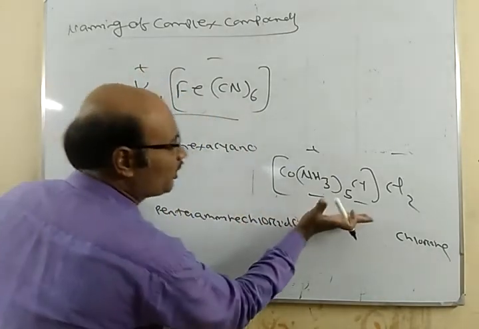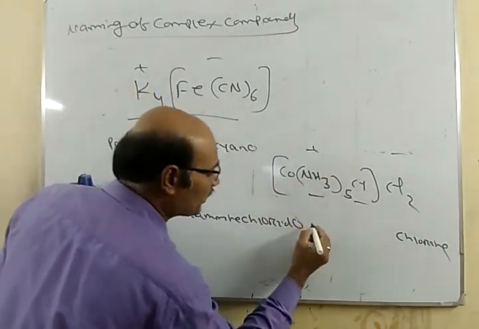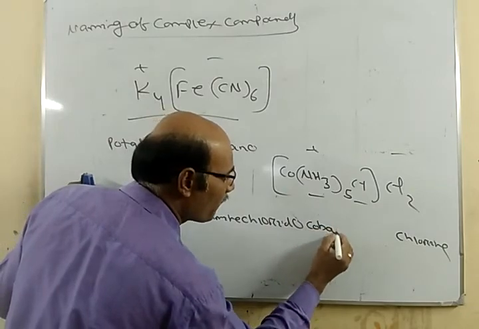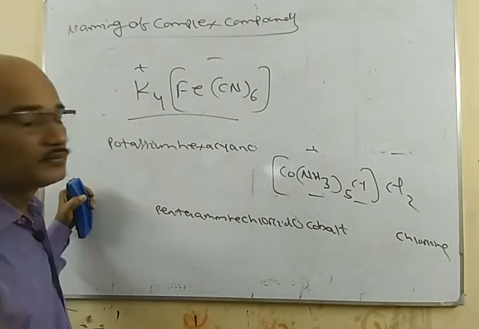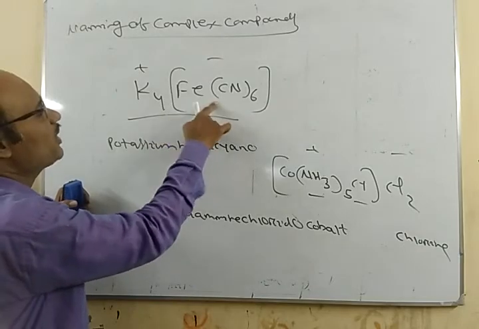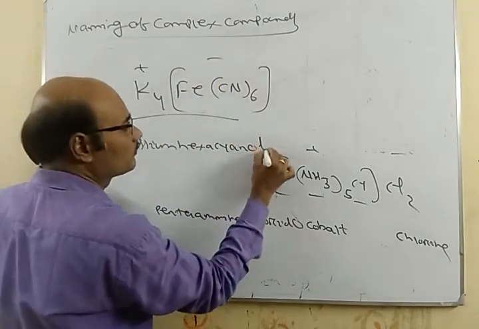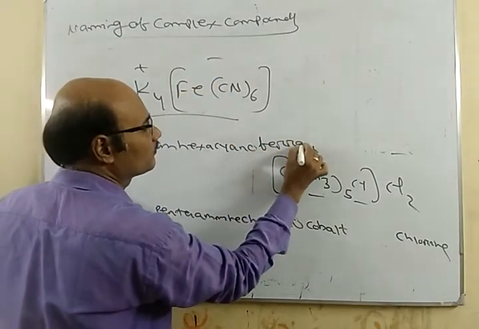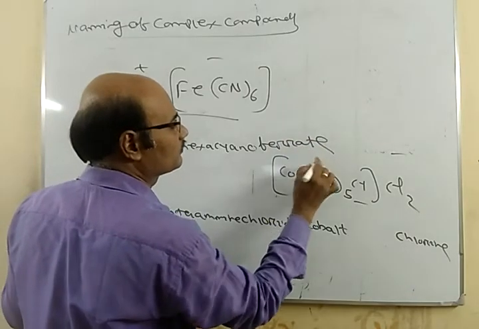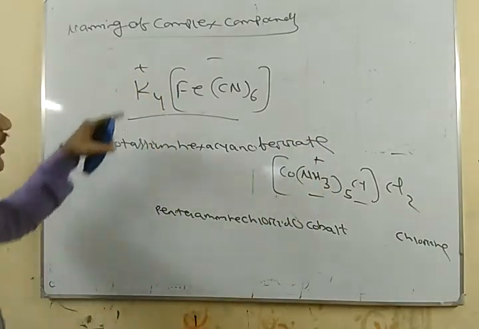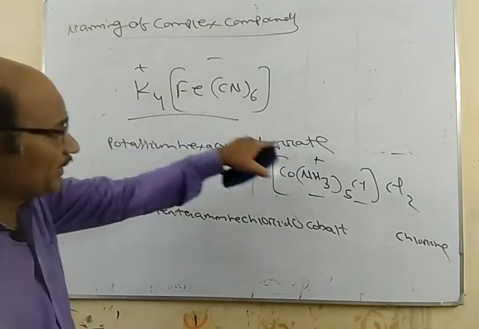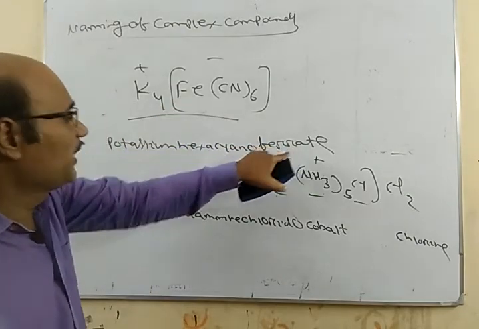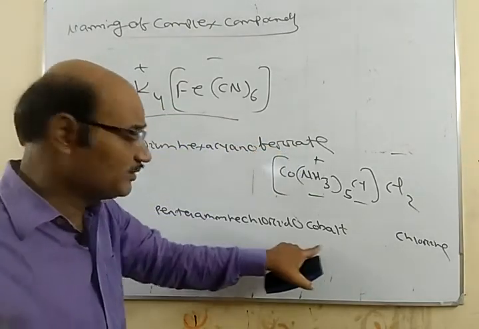Here the complex is the positive one, so simply choose cobalt. Here this complex is what? The negative part, so write ferrate. So if the complex part is negative, add ATE to the name of the metal atom. If it's positive, just write the name.